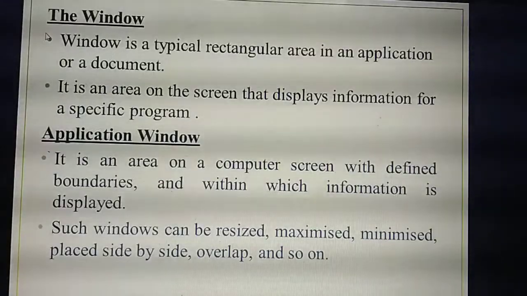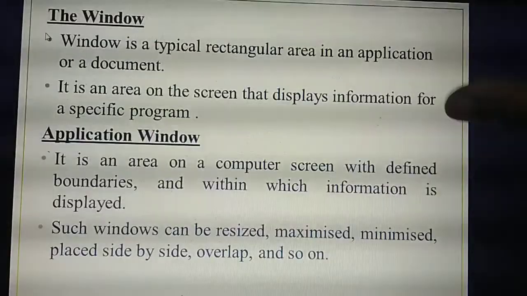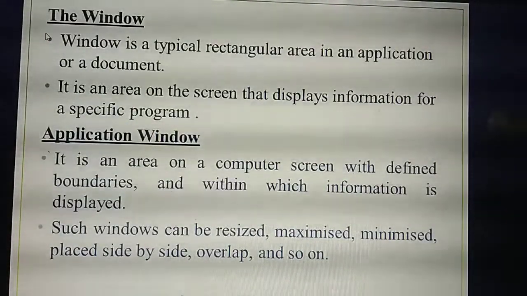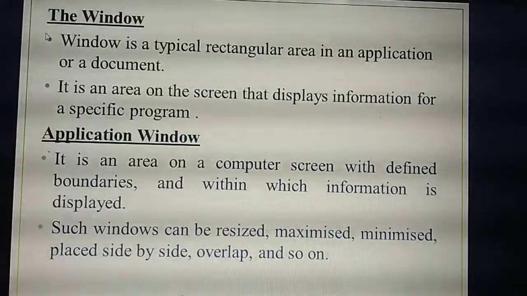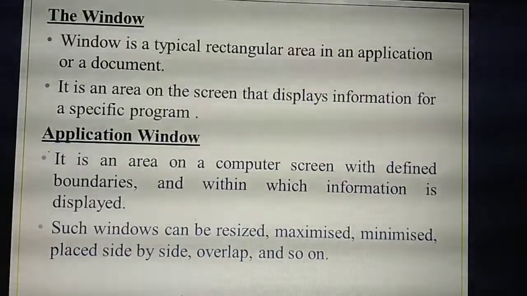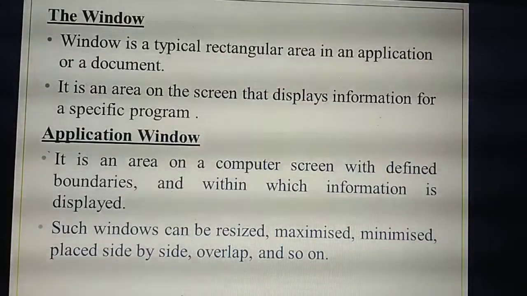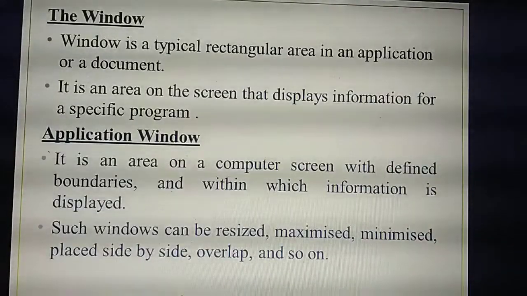In this screen, I can display things only inside this white space. Outside of this white space, I can't type or display anything. That's a boundary. Within this boundary of the computer screen you can display, and that is called the application window. Also, one important thing: you can minimize and maximize this application window.